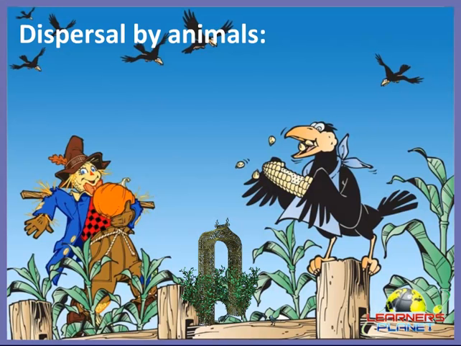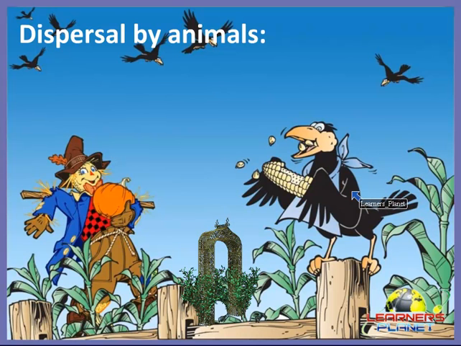Alright children, so this is one such factor by which dispersal of seeds takes place. Now let's see another factor, that is dispersal by animals. Animals and human beings eat some fruits and they throw away the seeds, which grow into new plants. As you can see here in this picture, this small little bird, and even here this is a crow.